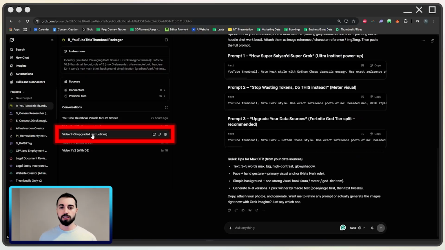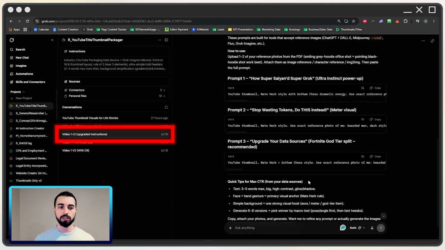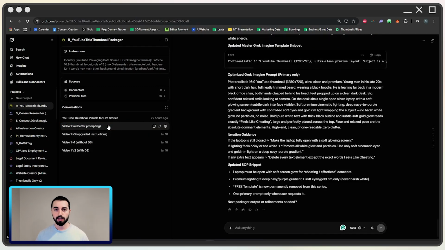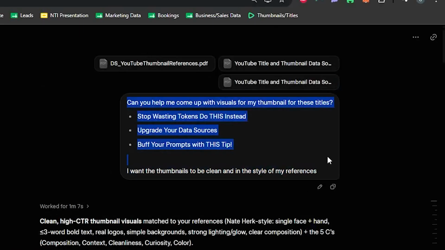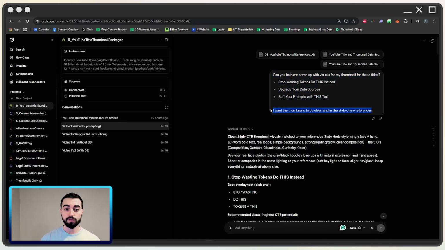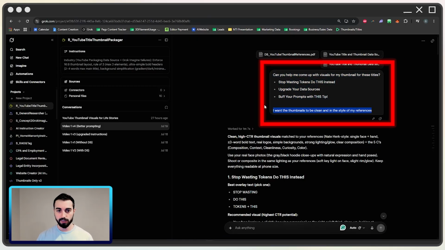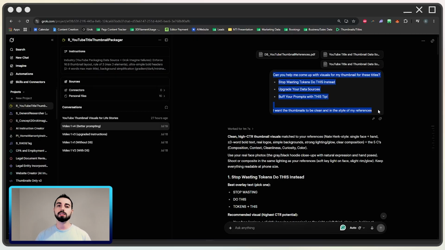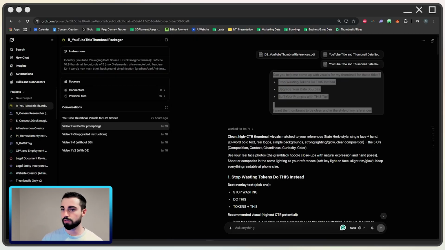So then I upgraded the instructions to be much more clear. And lastly, with better prompting, I now have myself, here's the titles, here's all the data sources. So put in the data sources, give it your title, and then ask it to create thumbnails. And this is not great prompt engineering, like this specifically, but because the data sources are strong, it gave me very clear results. So I'm going to go straight to that, which is right over here.